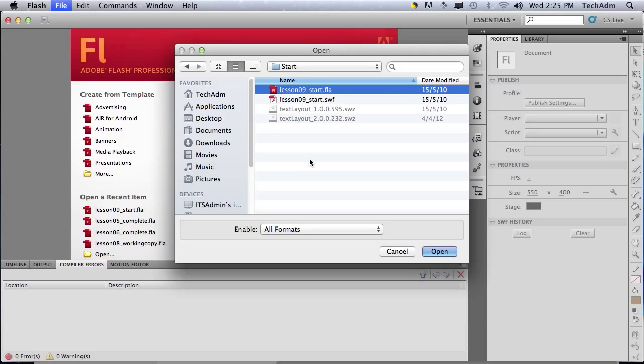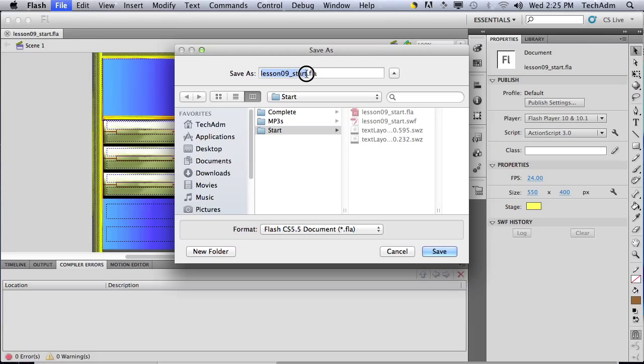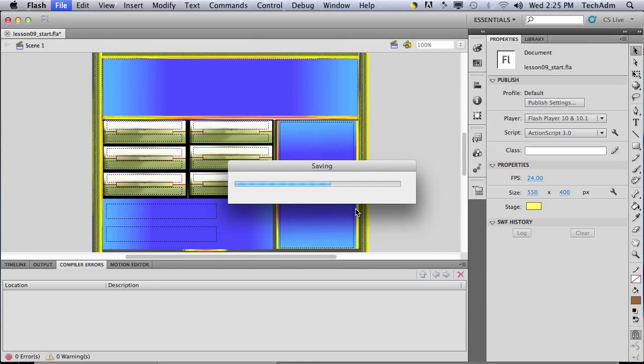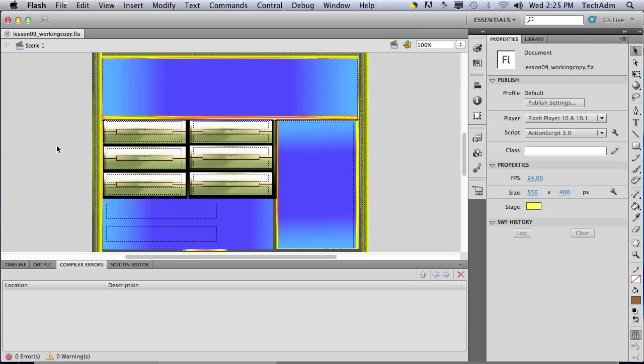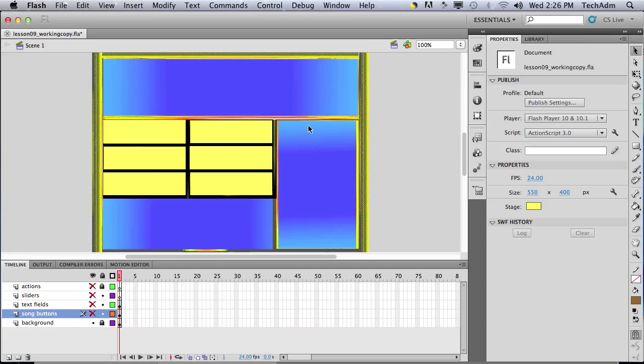So we're going to open up this start file over here, and as usual we're going to save it as a working copy. Okay, so now I'm going to show you a little bit of what our file looks like. The first layer, the bottom layer, is just a very simple layout, just one piece of graphic that divides the stage into different sections.